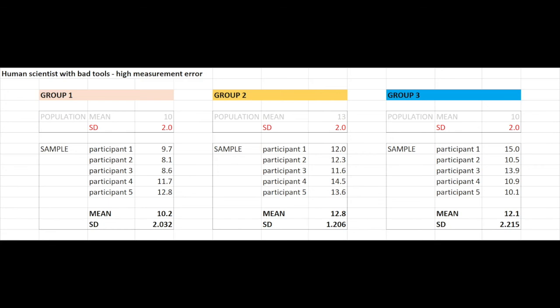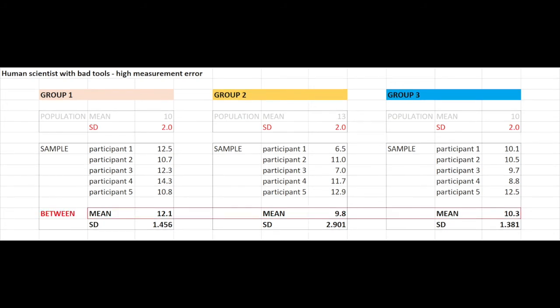And based on the data we're getting, you can see that we get into territory where we're going to have real trouble determining whether these groups are drawn from different populations or not. Here, we might even get a significant ANOVA for the wrong reasons. The ANOVA here might give us the indication that Groups 2 and 3 are drawn from the same population, but Group 1 is not. You can therefore see how important the ratio of between groups variance and within groups variance is to determining our ANOVA result.